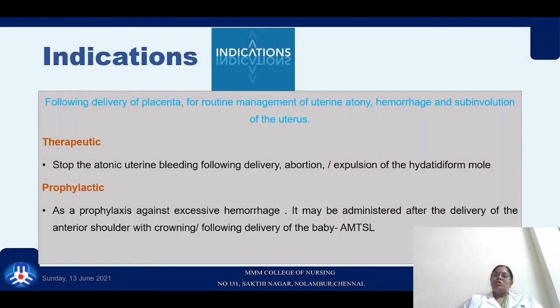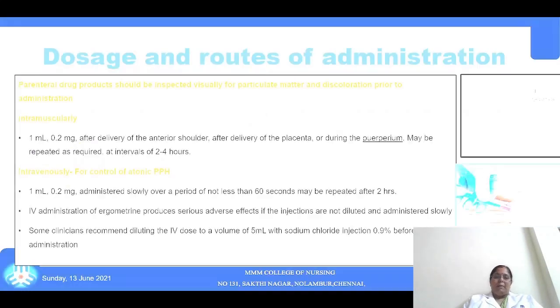The common indication for this drug is that following the delivery of the placenta, we give it to manage uterine atony, hemorrhage and subinvolution of the uterus as the commonest indication. Therapeutically, we give it for that, and prophylactically, in order to control the third stage of postpartum hemorrhage, we give it as an active management of the third stage of labor after the delivery of the shoulders or following the delivery of the baby.